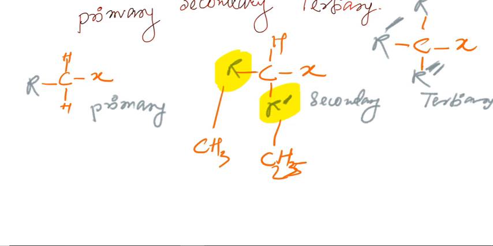Our groups can always be different or similar. That is why, when we write such skeletal structures, we always use R prime and R double prime, so that nobody has a problem.